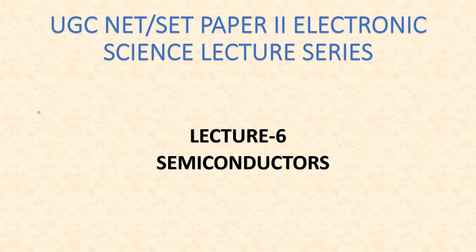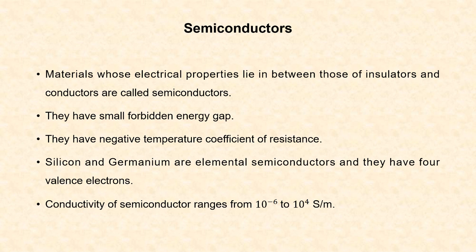In this video, we are going to see about semiconductors. Semiconductors are the materials whose electrical properties lie in between those of insulators and conductors. They have small forbidden energy gap. That is, the gap between the conduction band and valence band is very small. They have negative temperature coefficient of resistance.